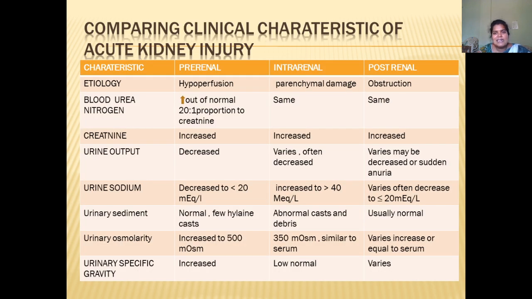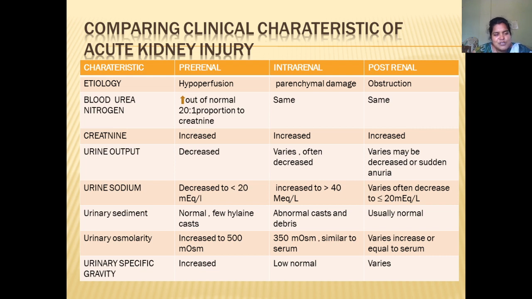Now comparing the clinical characteristics of acute kidney injury: the characteristics can be compared across pre-renal, intrarenal, and post-renal. According to the etiology, the main cause of pre-renal is hypoperfusion. In this, the blood urea nitrogen to creatinine proportion will be 20:1. Blood urea nitrogen will be 20 and creatinine 1. This 20:1 proportion will be in pre-renal conditions.